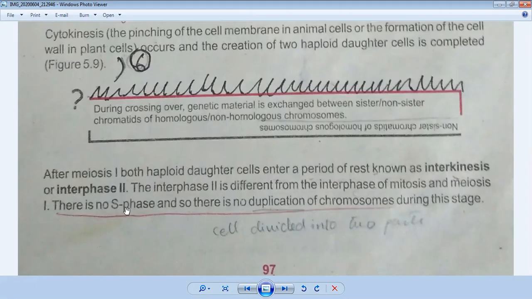But before meiosis 2 starts, there is no S phase, meaning no duplication of chromosomes. Why? The answer is simple: because the cell has been divided into two parts, it has no need of duplication of chromosomes.